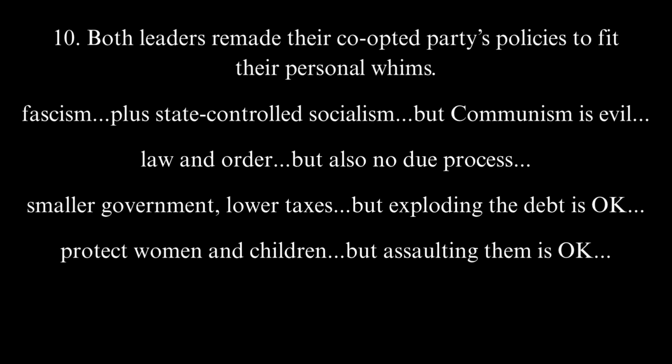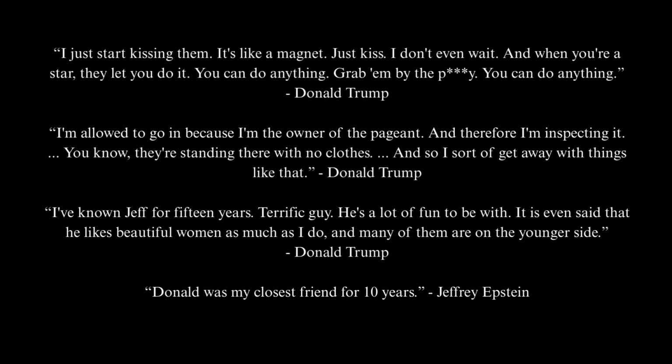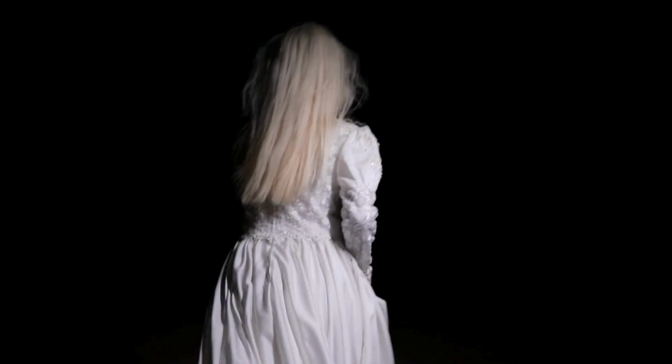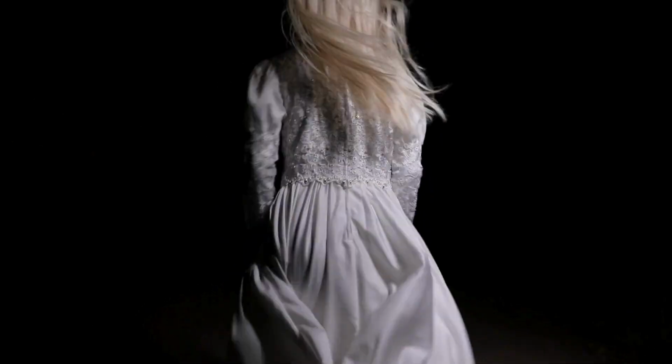But MAGA Republicans are apparently fine with Trump's numerous sexual assault adjudications, and they're fine with Trump having been friends with Jeffrey Epstein, a convicted underage sex trafficker and offender, multiple times over. So much for Republicans protecting women and children.